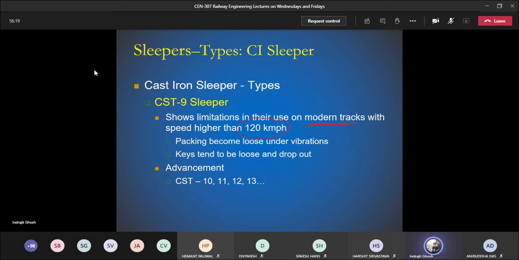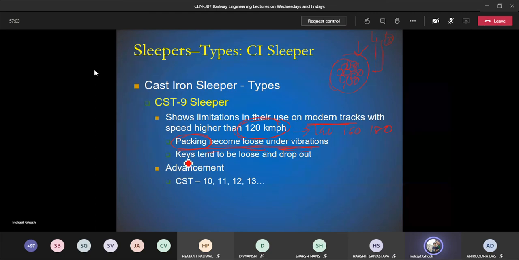What are the limitations? It has been observed in the packing. What is packing? Packing is nothing but the interlocking between the stone layers. We either do it manually or using some kind of vibrator, a mechanical device with some kind of trigger. Now this packing becomes loose under vibration. Obviously, when the train is traveling at the speed of 140 or 160 or 180 kilometer, there will be more impact, more shock and vibration has to be absorbed by the track, so the packing becomes loose.